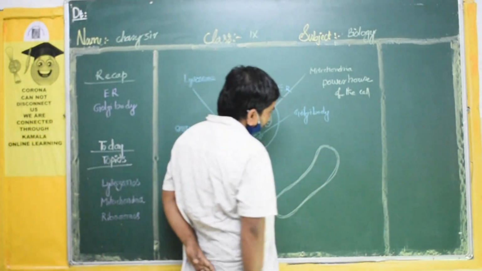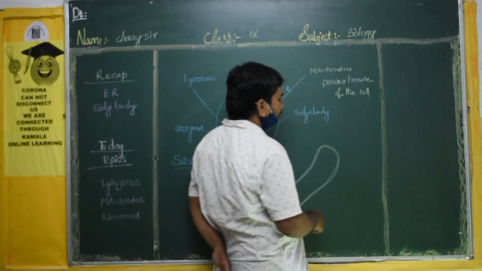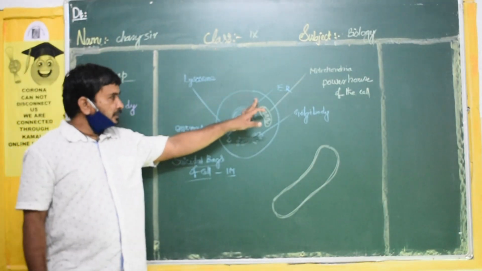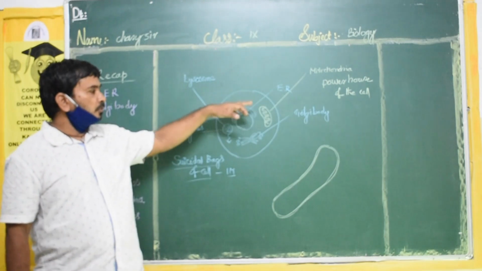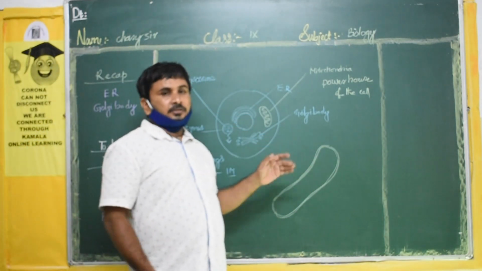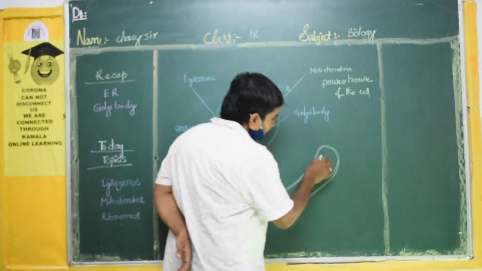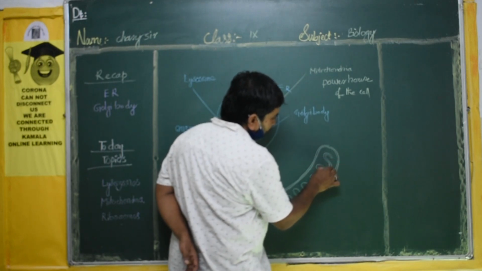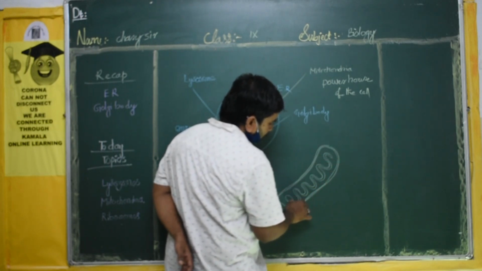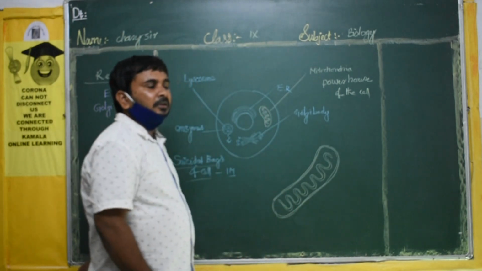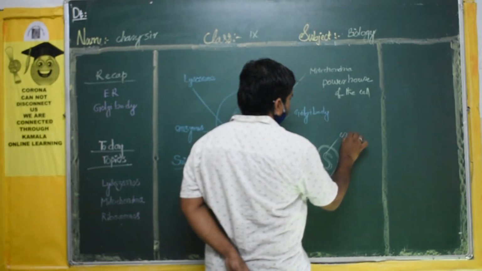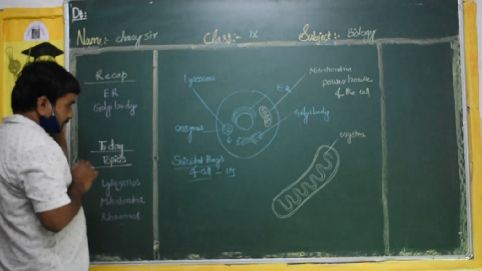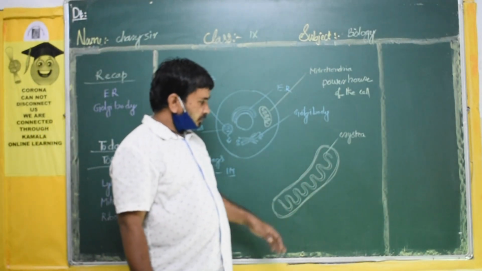Okay. So next, two membranes are made with proteins and lipids. How is the plasma membrane made? With lipids and proteins. Same here also, the mitochondria's layer is also made up of proteins and lipids. If you see inside, so many membranous structures are there. These membranous structures are called cristae. You have to remember the name. That is called cristae. The membranous structures which are present inside the mitochondria are called cristae.